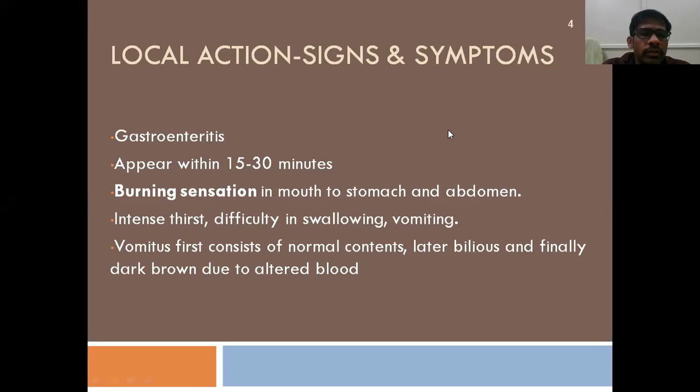So what are those symptoms? Burning sensation in the mouth, from the mouth to the stomach and abdomen. When somebody consumes them, they will get those symptoms even in the stomach. Intense thirst, difficulty in swallowing, and vomiting will be present. Initially the vomitus will be normal stomach contents. Later it will be bilious, and finally dark brown colored altered blood will come out in the vomitus.